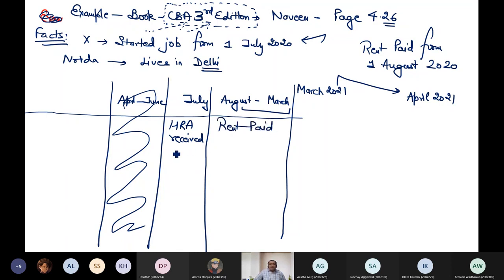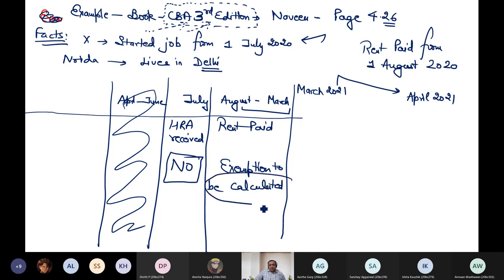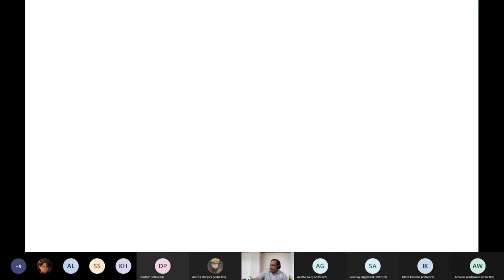So why I am dividing it is because there will be no exemption in this period, and there will be exemption which needs to be calculated. Exemption to be calculated. And here there is no exemption. Why there is no exemption? Because for July, rent paid is nil, so entire HRA is taxable. From August to March, I don't know how much will be the exemption, but there can be an exemption because rent was paid. So how will I compute the exemption in such cases whenever there is a change of what?